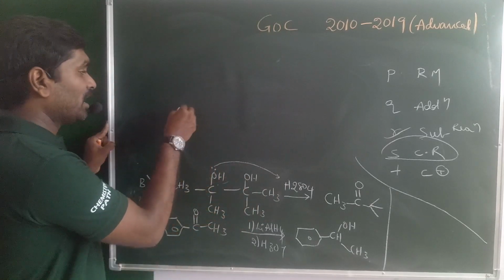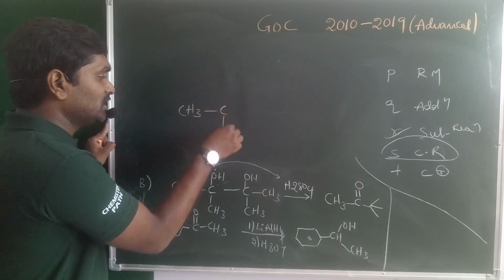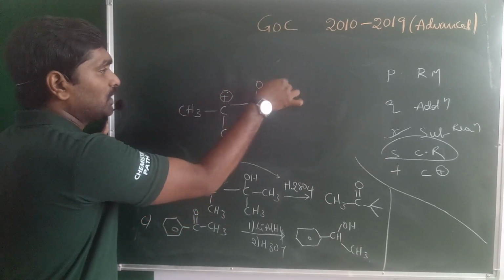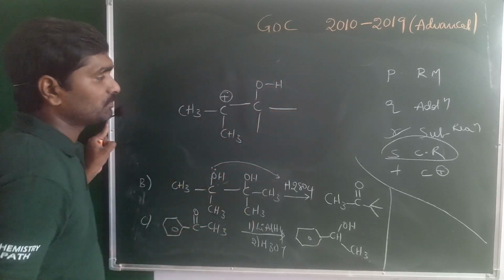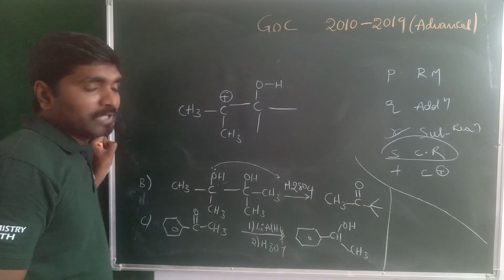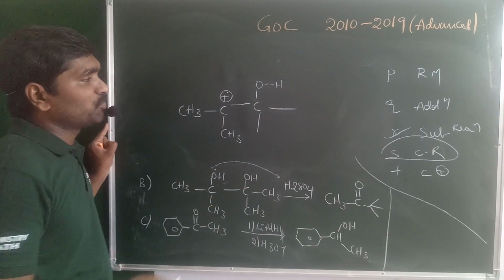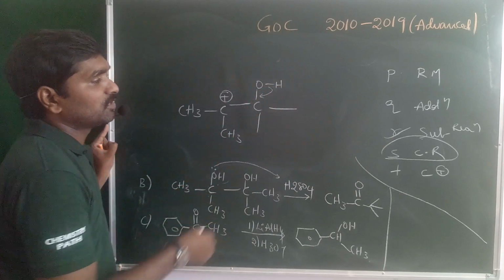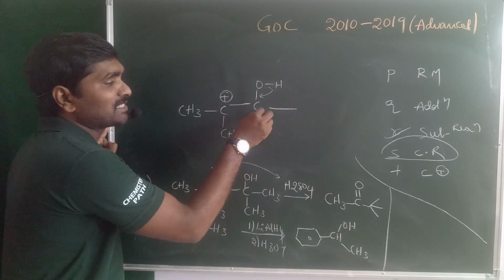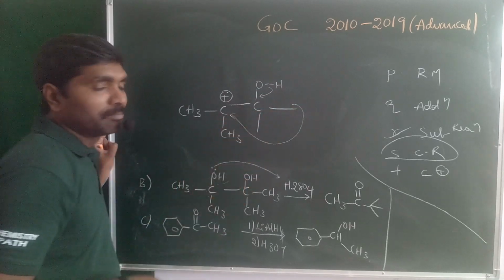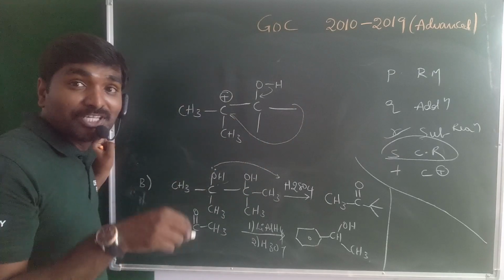This carbon may acquire the positive charge, CH3C CH3. So this carbon acquires the positive charge, COH CH3 CH3. Okay guys, next one, migration is possible. The bond between the oxygen and hydrogen is formed as a double bond. The group present on the carbon may migrate as CH3 minus. Migratory aptitude of hydrogen is more.